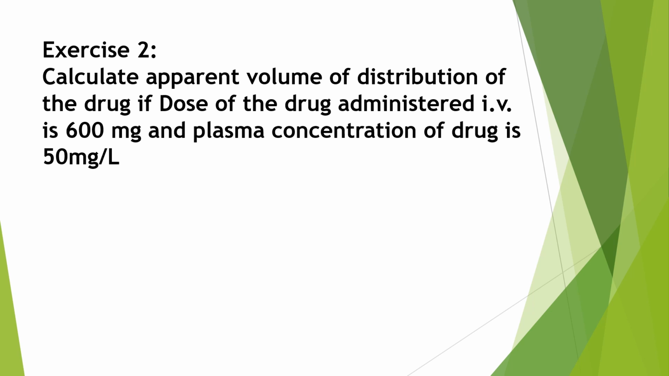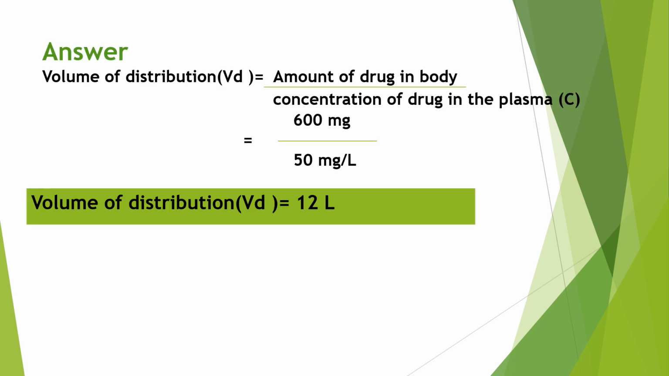Then how will you calculate apparent volume of distribution? There is a formula for calculating apparent volume of distribution. Apparent volume of distribution is equal to the total amount of drug in the body divided by the concentration of the drug in the plasma. So with the help of this formula we can calculate the apparent volume of distribution of a drug. So this is the formula for volume of distribution. Volume of distribution is equal to amount of drug in the body divided by concentration of drug in the plasma.